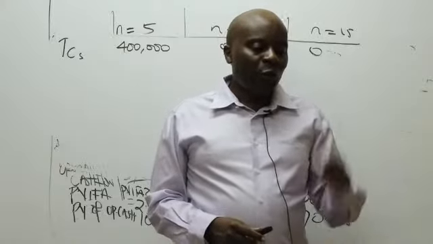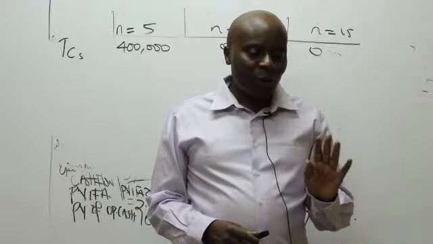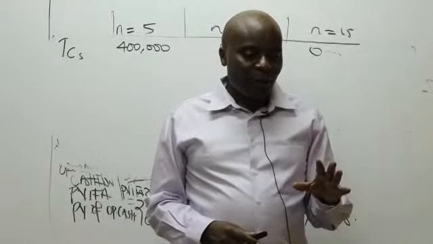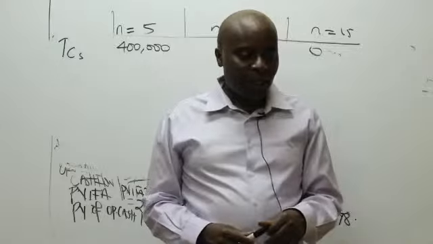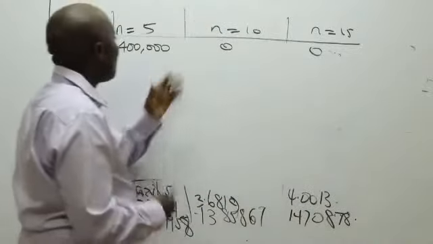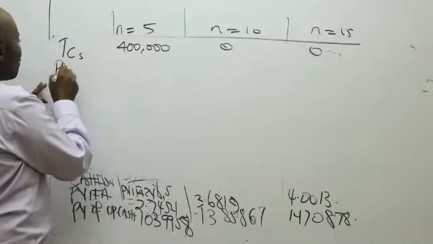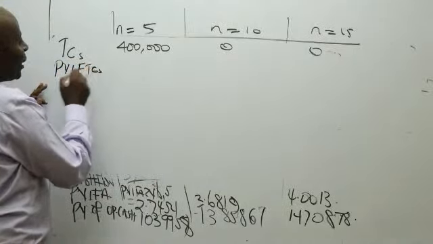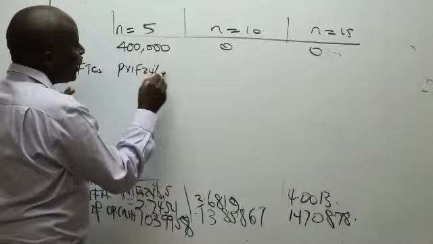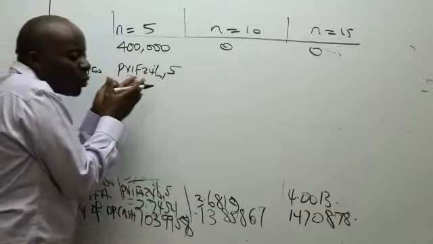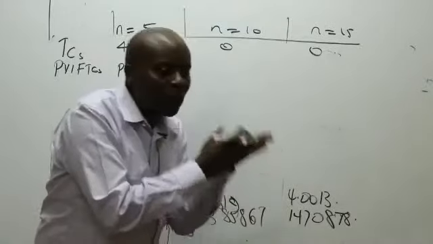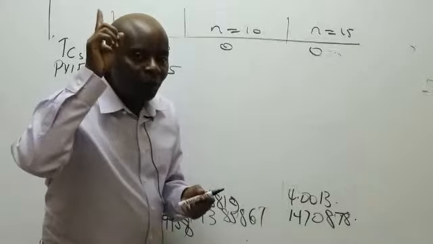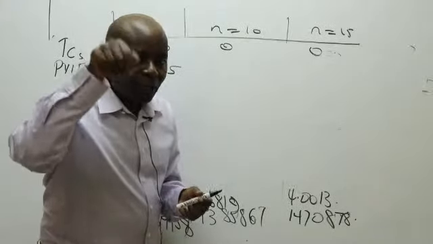For scrap value, there is no tax shield there. No taxman can allow you to claim something there in finance. Okay, so it is PVIF. So come and discount this. Please give me the present value interest factor of the terminal cash flows. Remember here, the PVIF will be PVIF 24%, N is 5. Here we are not going to use PVIFA because the 400,000 is not a repetitive figure. The 400,000 will only come to us one off at the end of year 5.